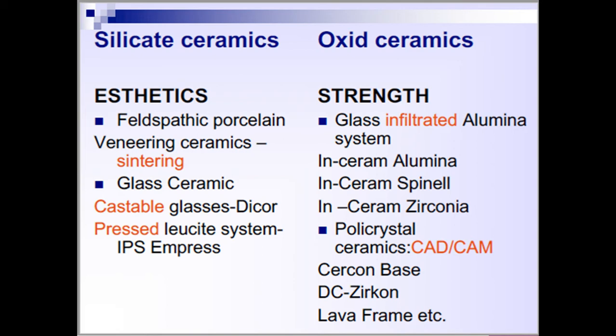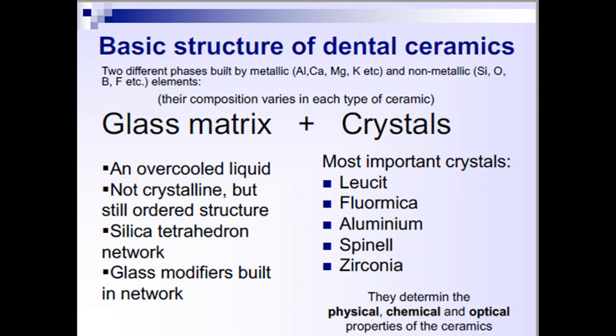According to fusion temperature, that is at what temperature these oxides of non-metallic substances fuse together to form the glass matrix or glass structure. The first one being high fusing, where the temperature is greater than 1300 degrees centigrade. These are used for fabrication of artificial teeth.